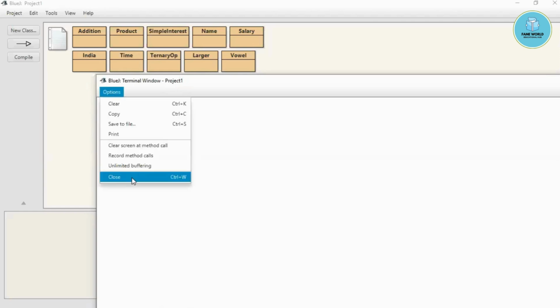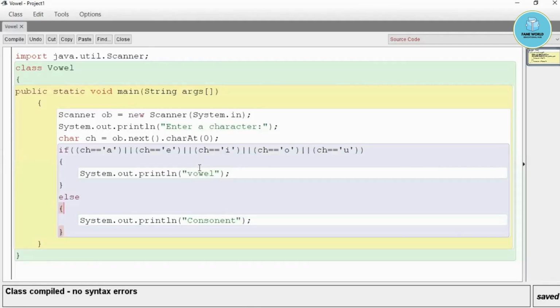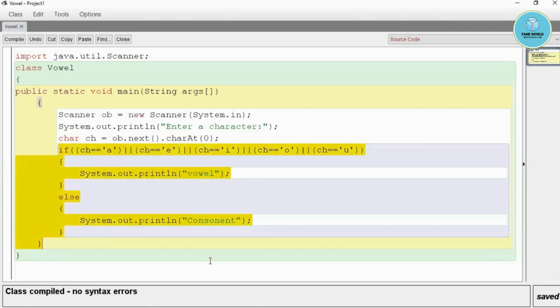In this particular program, I told you 3 different concepts. Like we discussed how to enter the character, how to use the OR operator, how to use if else also, because it is an example of if else also.